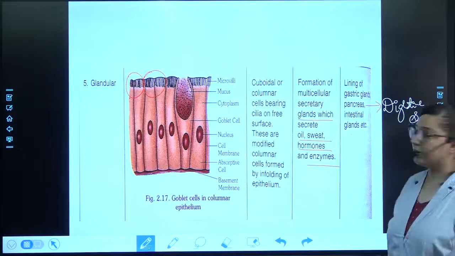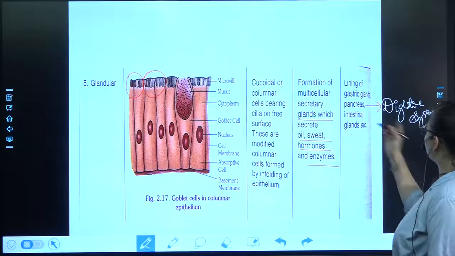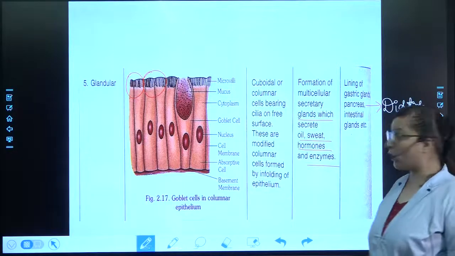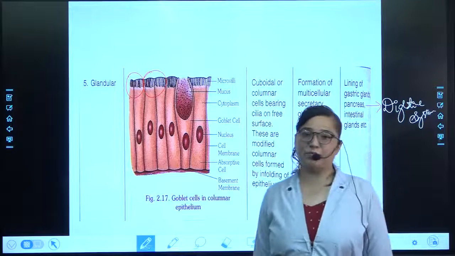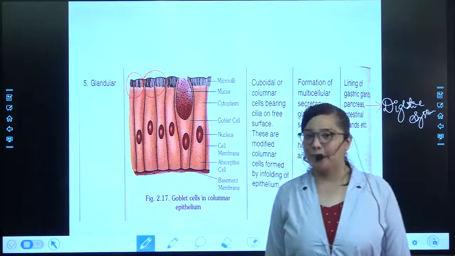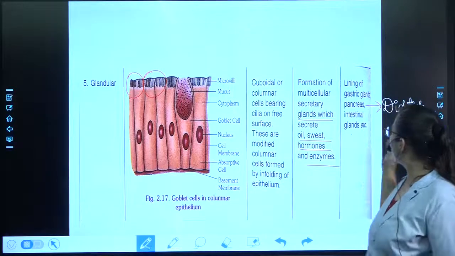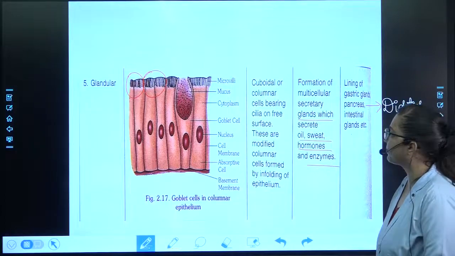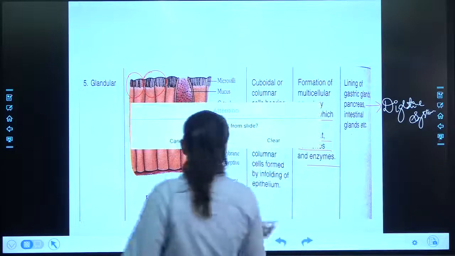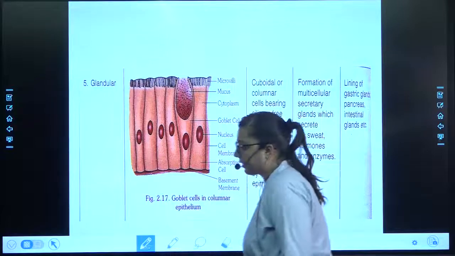Okay, so note down this one word. Then we'll have a quick recap on all 5 types of epithelial tissue. Be quick. Just one word: digestive system. I hope it's clear. Alright.